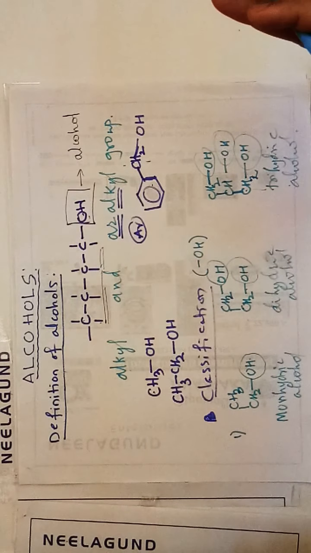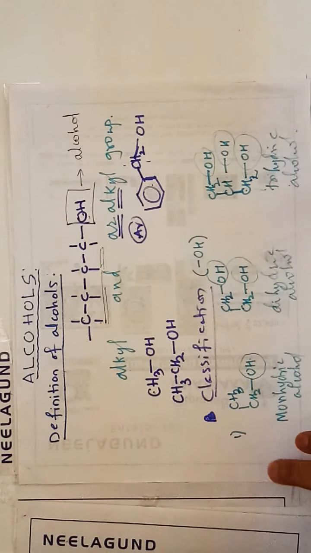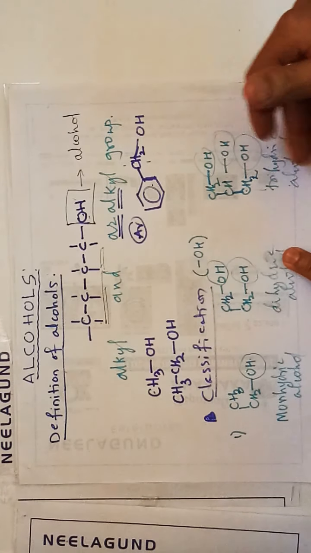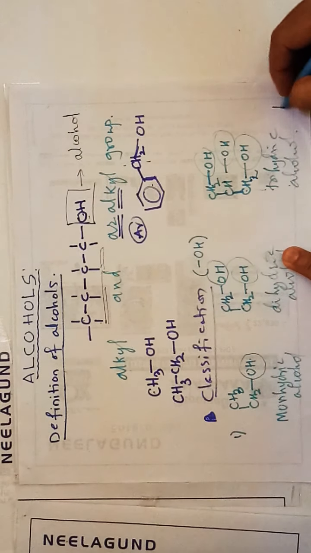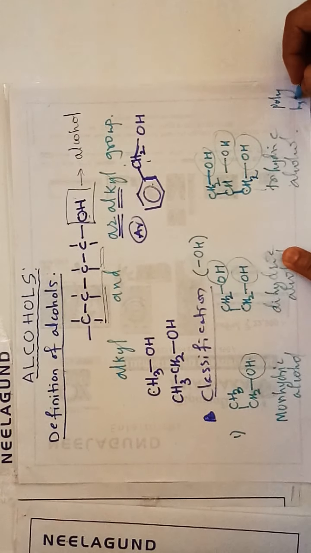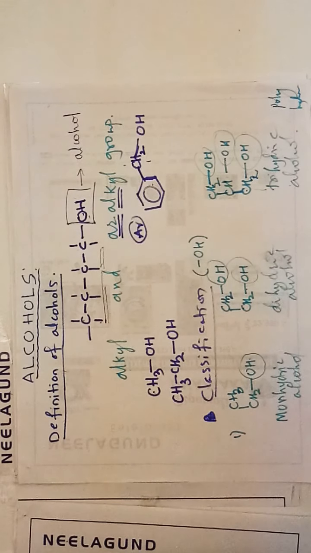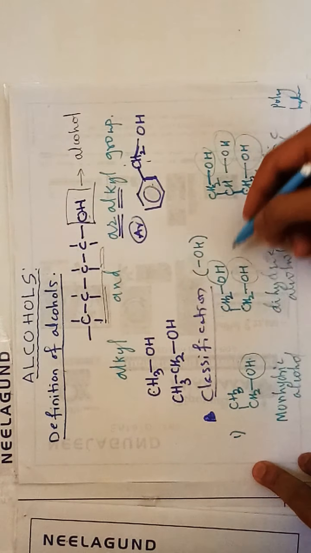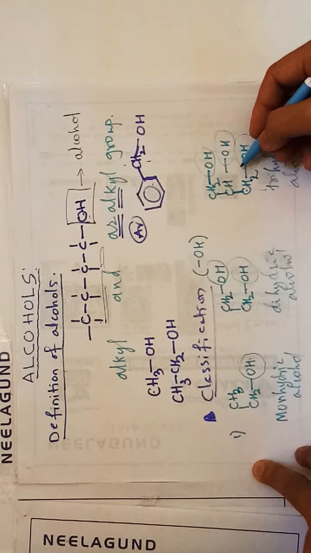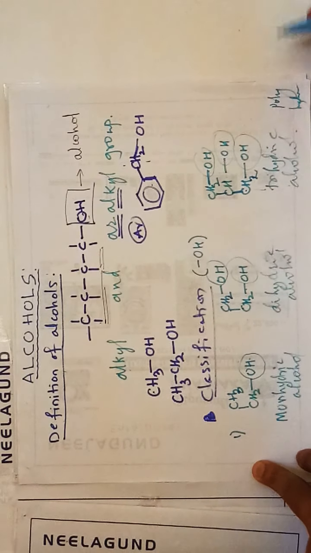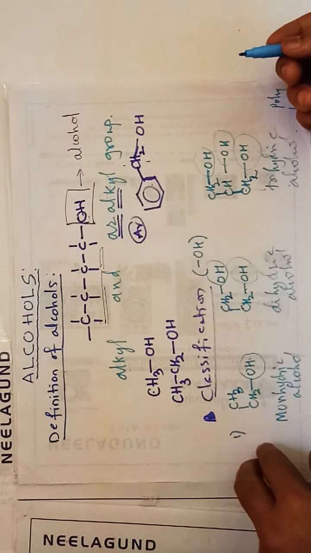This is one way we classify alcohols. If we have more than 3 OH groups, then we call it poly, a polyhydric alcohol. So this one is ethanol, this one is ethylene glycol, and sorbitol is an example of a polyhydric alcohol.